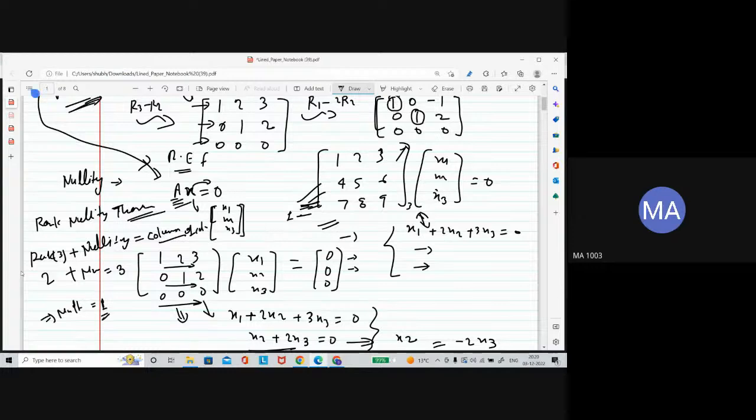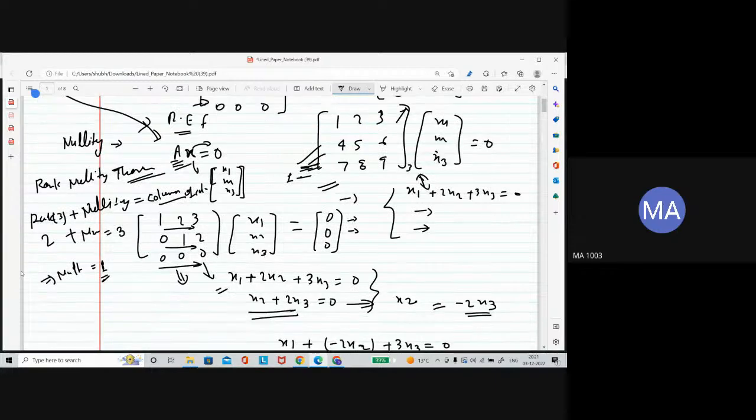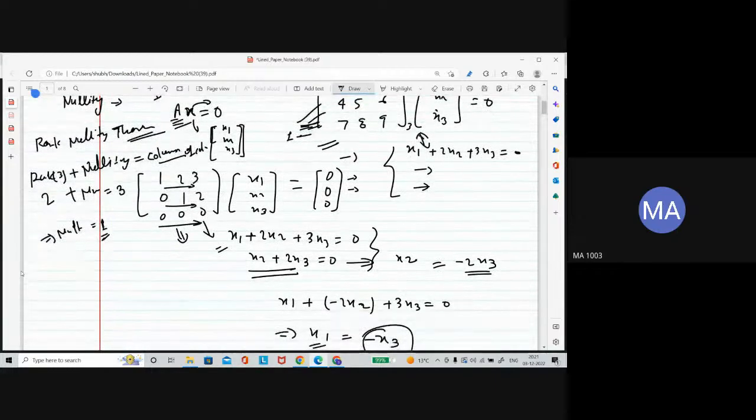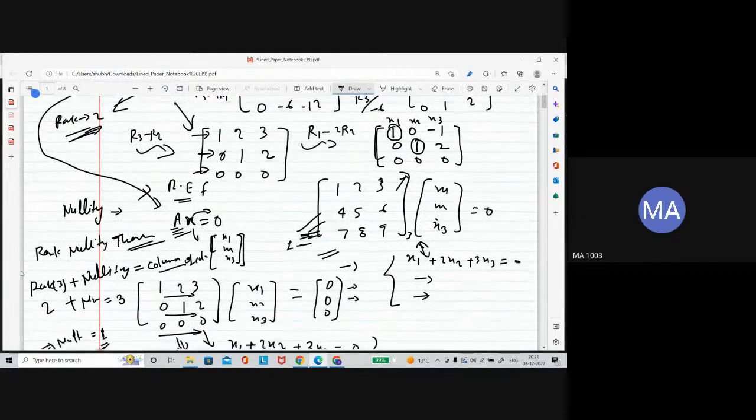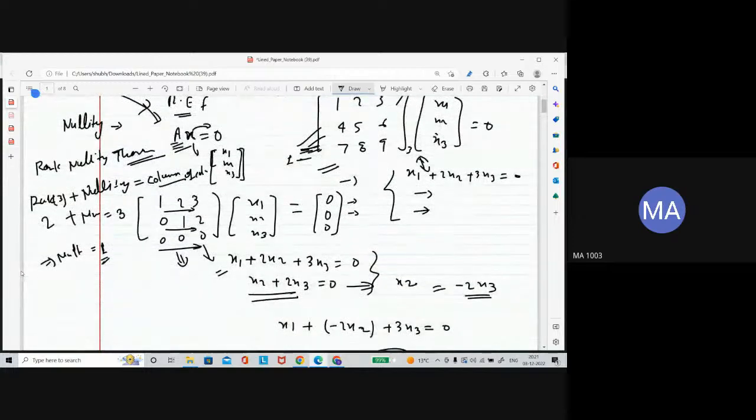So there are 3 ways. Once you find the rank, it is easy to find the nullity. Either you can go with this one, you can tell that nullity would be from here, or you can change the matrix into reduced row echelon form and find the nullity of the matrix. So three ways you can do.